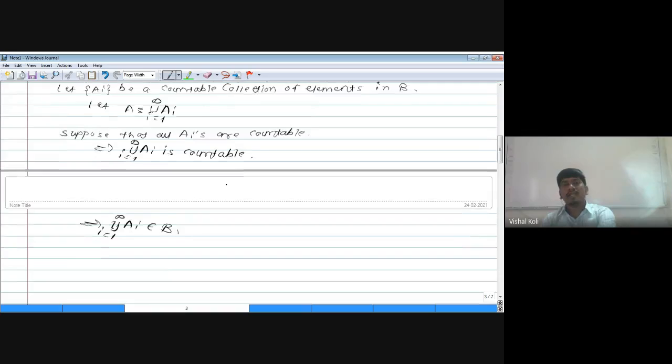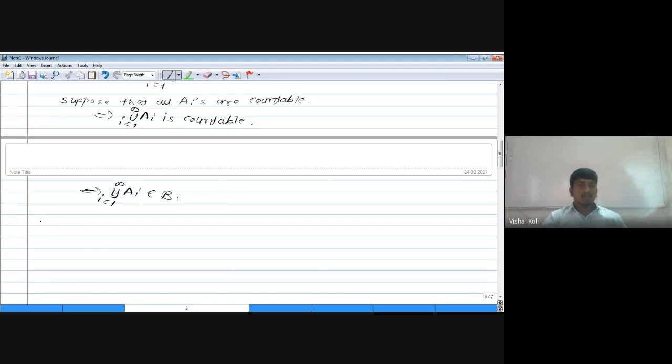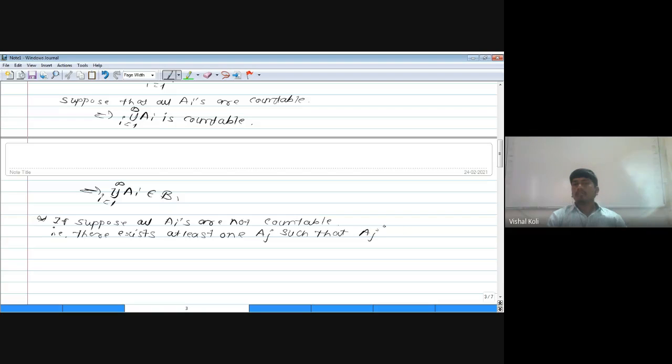Second possibility: suppose not all A_i are countable, that is, there exists at least one A_j which is not countable, which means its complement is countable, such that A_j complement is countable. Now A is the countable union of this collection A_i, in which there is at least one A_j whose complement is countable.